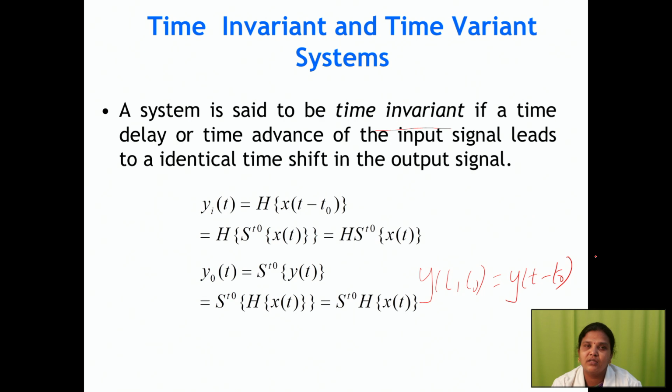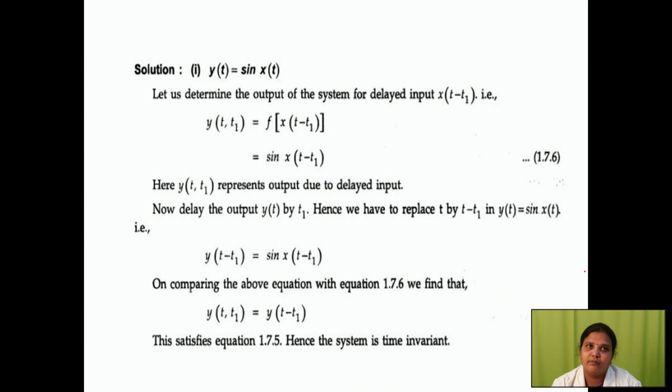A system is said to be time invariant if a time delay or time advance of the input signal leads to an identical time shift in the output signal. So it has to satisfy this. If it is satisfying, that is your time invariant. If it is not satisfying, that is your time variant.